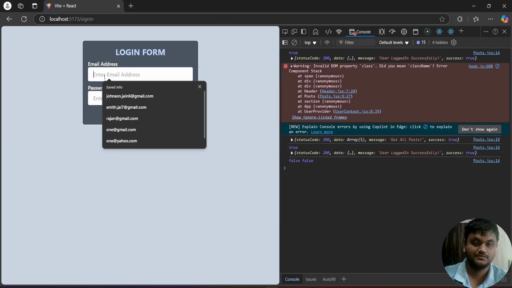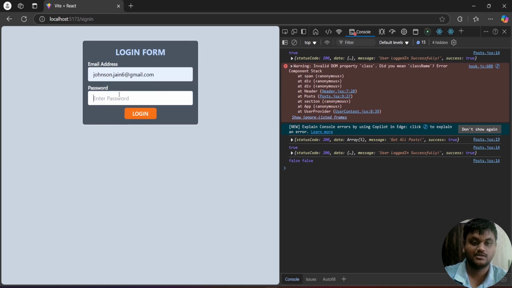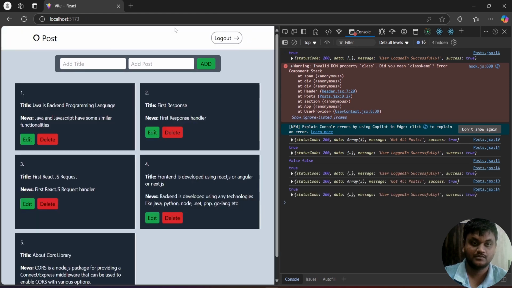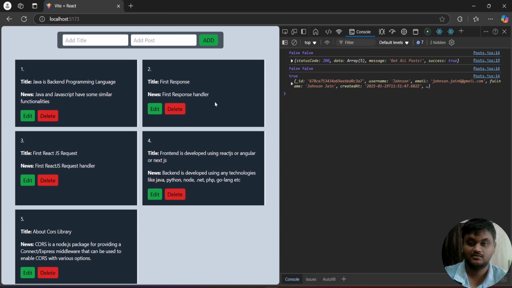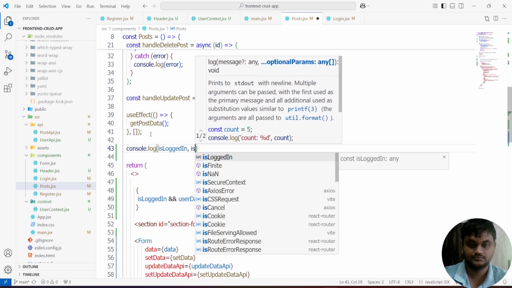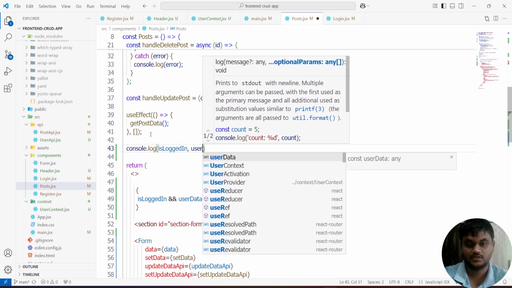Once again, login. There is an error between this login. If you try to refresh this, login and user data. Why?